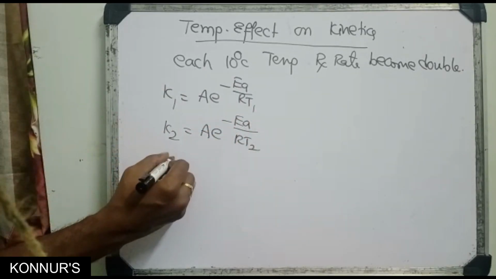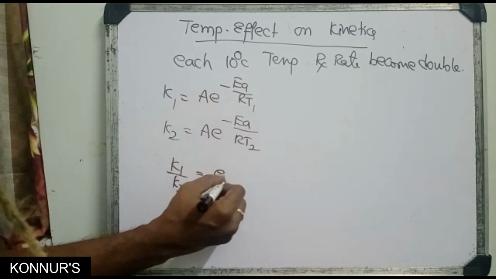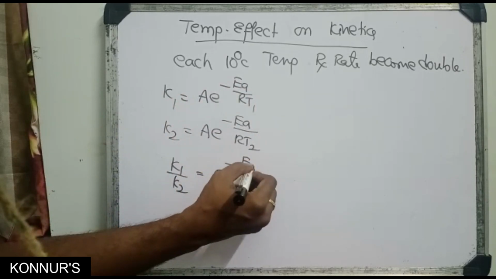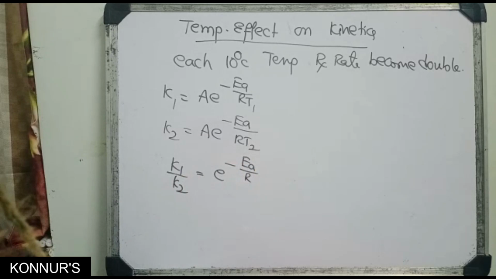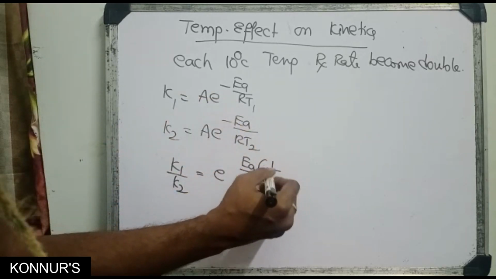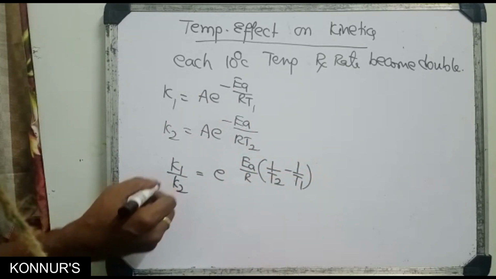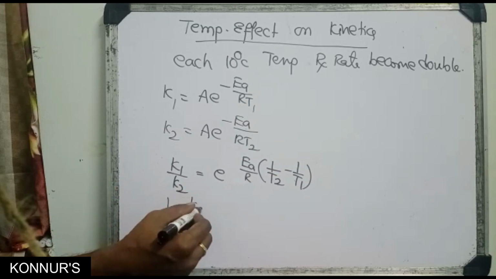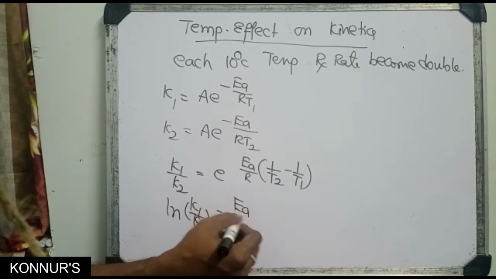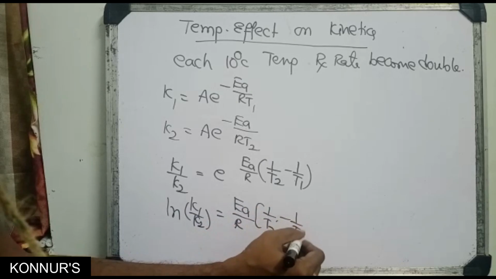Taking k1 by k2, A cancels, so e to the power of minus Ea by R common, into 1 by T2 minus 1 by T1. Taking the natural logarithm, ln k1 by k2 equals Ea by R into 1 by T2 minus 1 by T1.